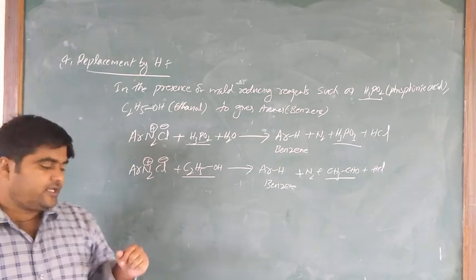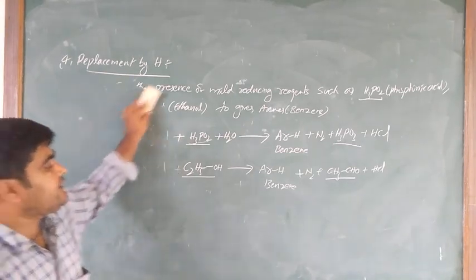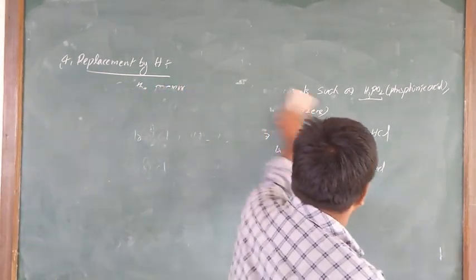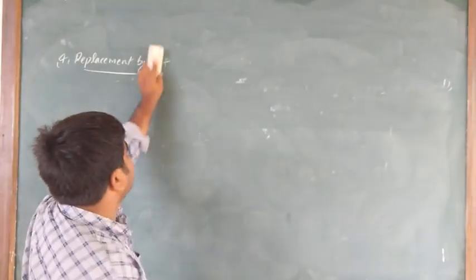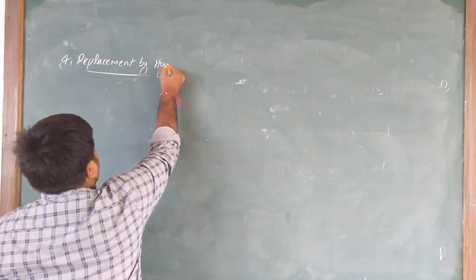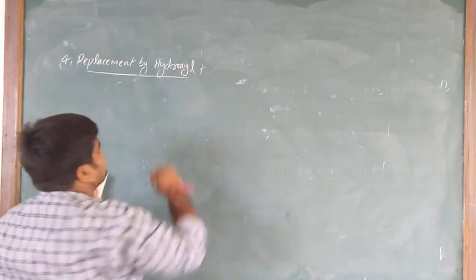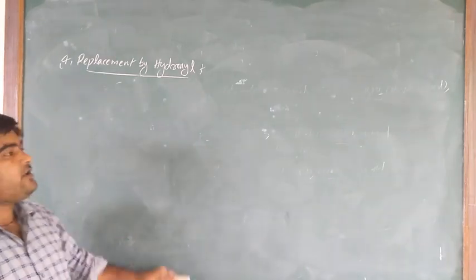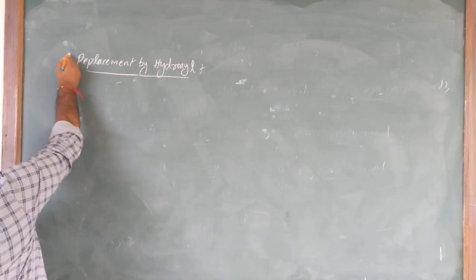Next one is replacement by hydroxide, OH minus. Replacement by hydroxide, that means OH minus. That is the fifth one.